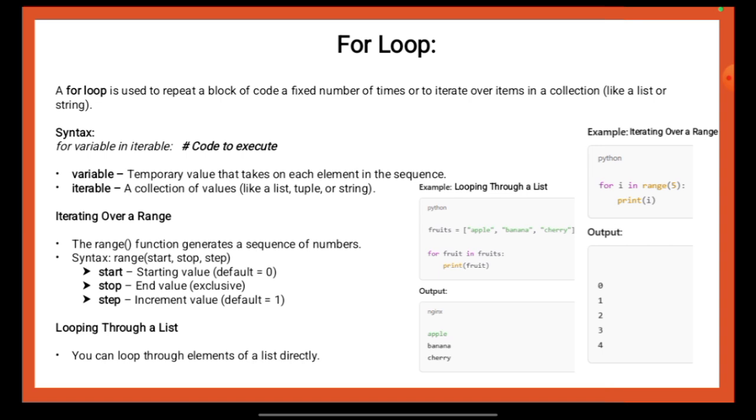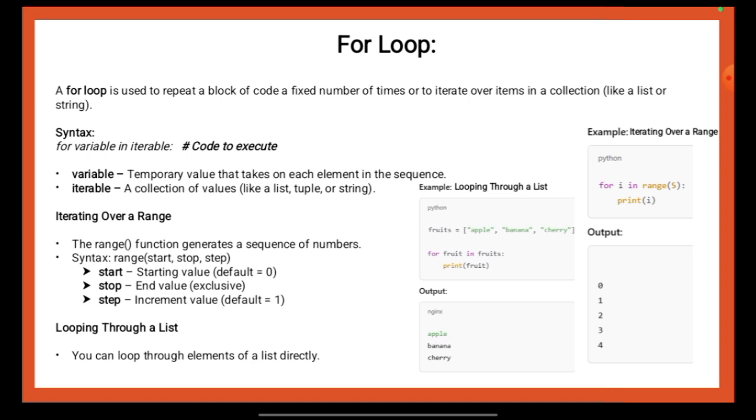So from this part we can say that a for loop is used to repeat a block of code a specific number of times or to iterate over items in a collection, such as a list, tuple or string. The syntax for a for loop includes the for keyword followed by a variable name, the in keyword and the iterable object. The variable temporarily stores each element of the iterable during each loop iteration.